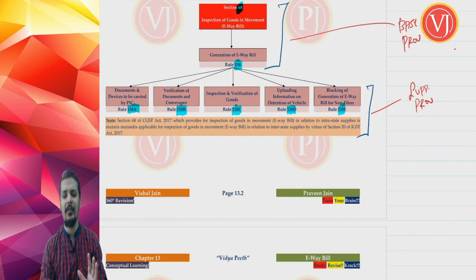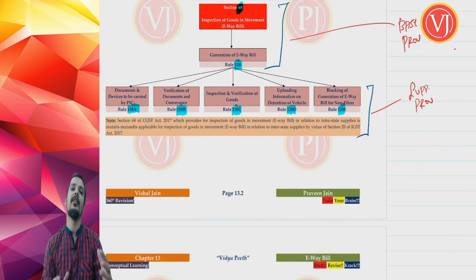So we are going to divide this chapter into two subtopics. Section 68 read along with Rule 138 we will discuss in the first part, where we talk about the basic provisions of e-way bill. Thereafter we will discuss 138A, B, C, D and E, the other provisions dealing with e-way bill.